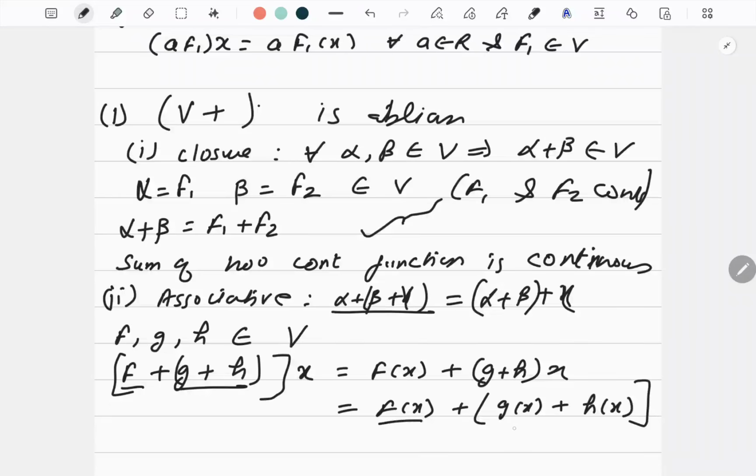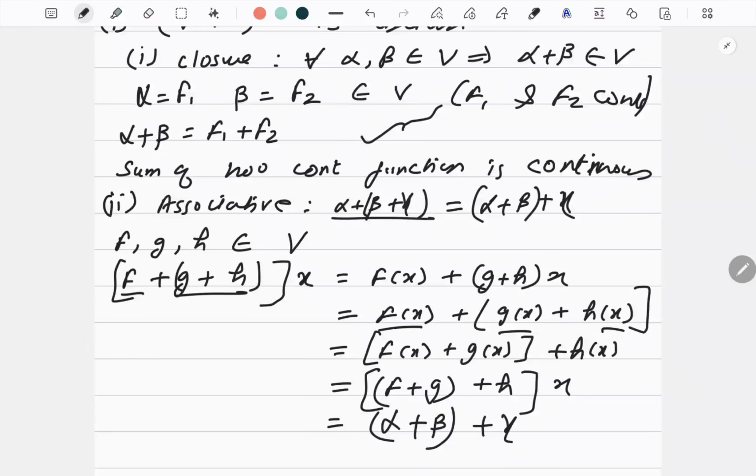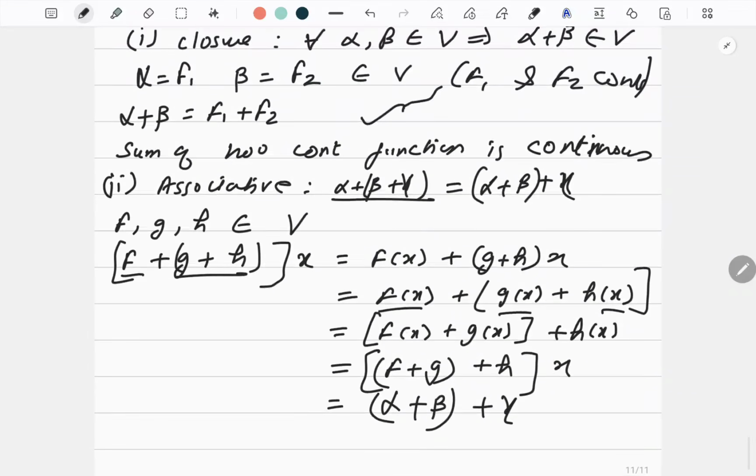Correct? Now see, this is applied thing. So when you find out the value of function at a point, associative property is always satisfied. So I can write it as fx plus gx plus hx. Then apply the reverse of that property. So f plus g plus h x. This is nothing but alpha plus beta plus gamma. So associative property is satisfied.